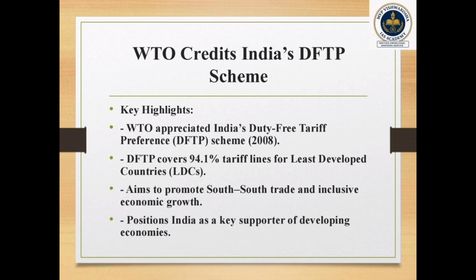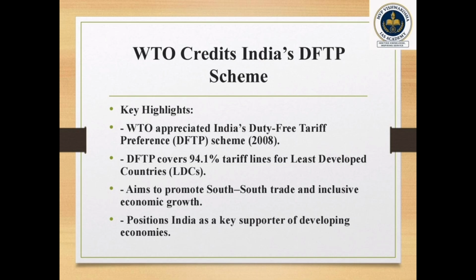The report states that India's scheme covers 94.1% of tariff lines for LDC exports, making it one of the broadest programs of any developing country, with greater coverage than the European Union or the People's Republic of China.